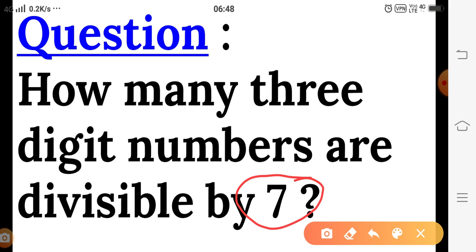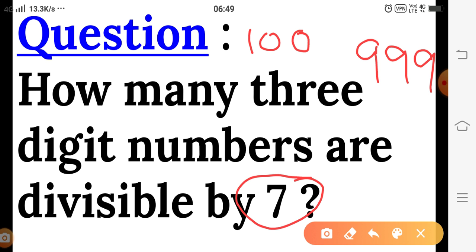What do we know about three digit numbers? The smallest three digit number is 100 and the largest three digit number is 999. In between these two numbers, how many numbers are there that are divisible by 7 only? For finding that, the nth term formula we have is an = a + (n - 1)d.